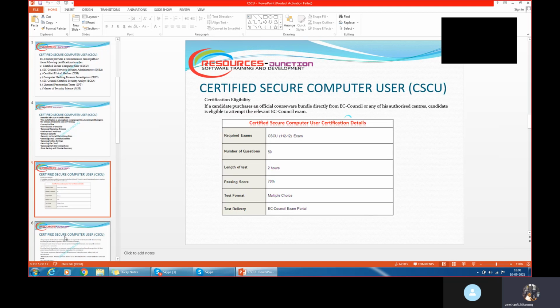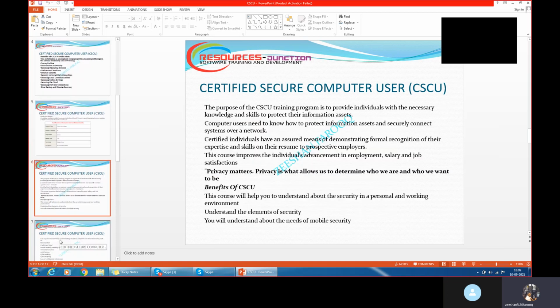Okay, so now how much is the cost of the exam? This exam costs $650 or so. The number of questions in the exam is 50, and the length of the test is 2 hours. The passing score is 70% for this exam.